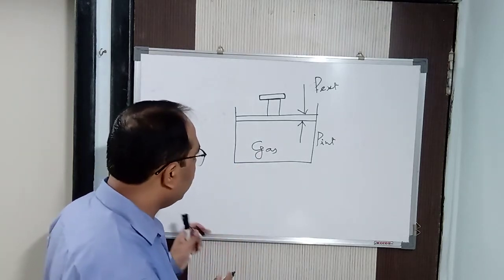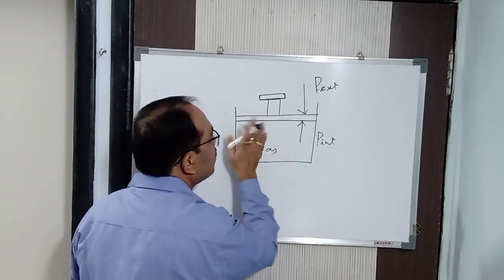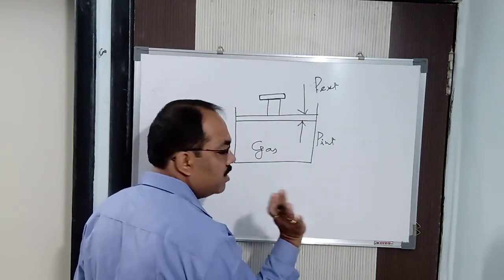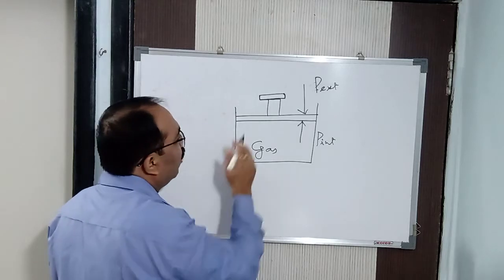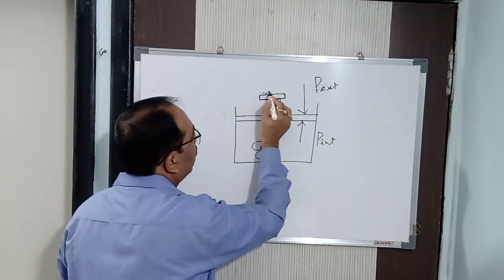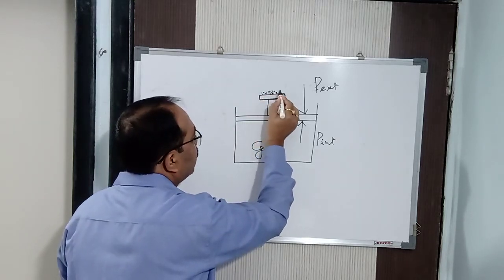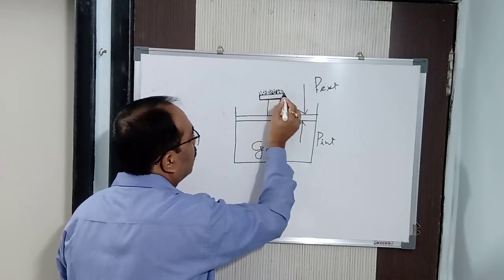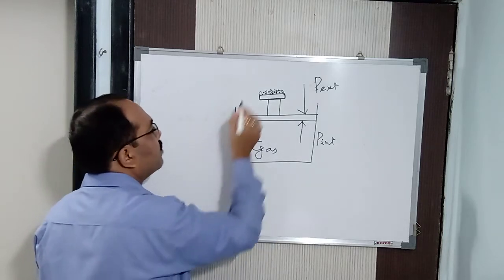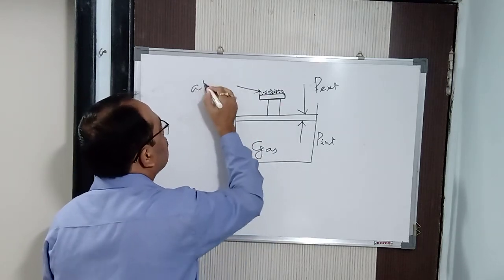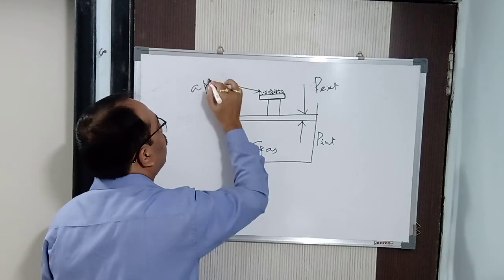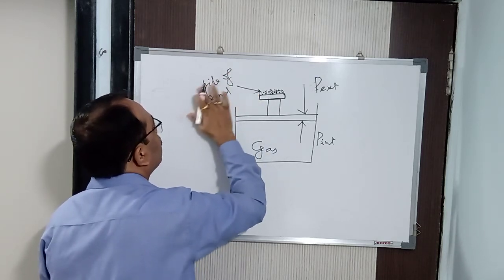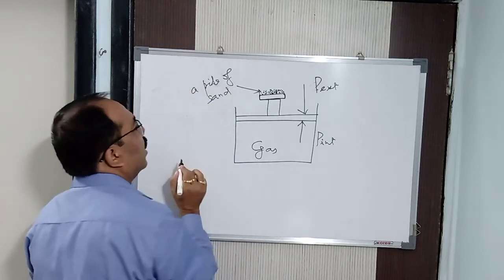So initially this is at equilibrium, where P external is equal to P internal. How is it at equilibrium? I put some sand here, which means I have given some external pressure. Listen here. I put a pile of sand here.